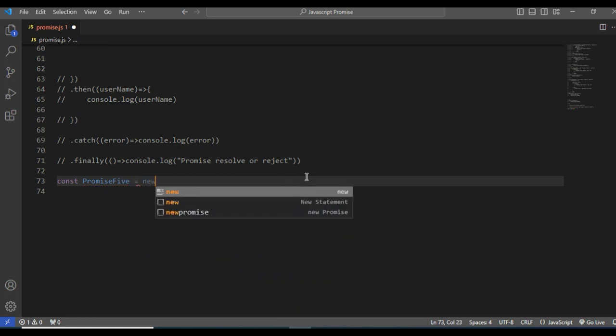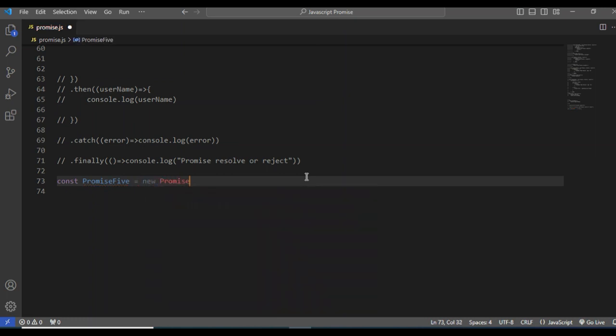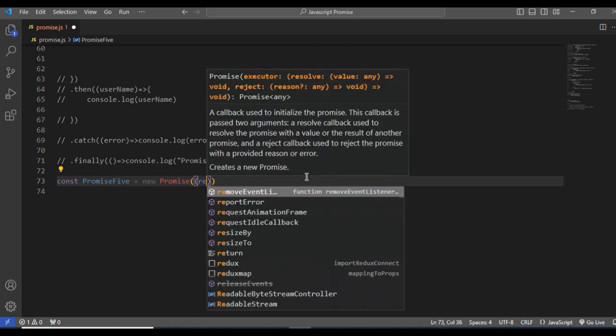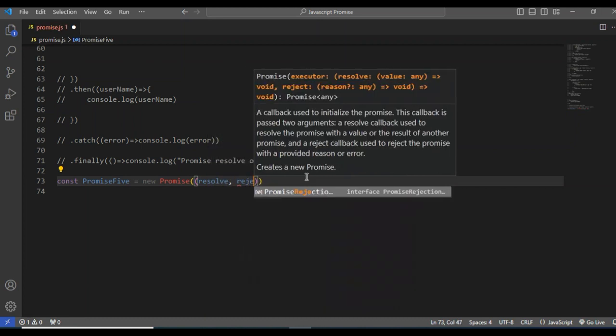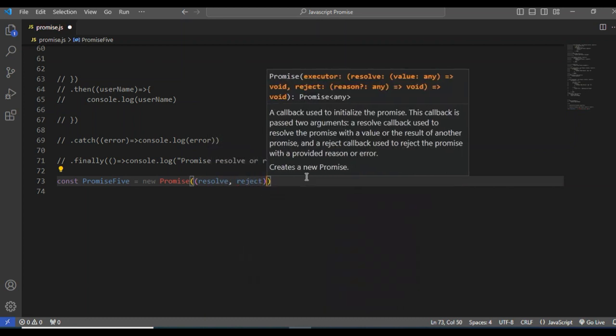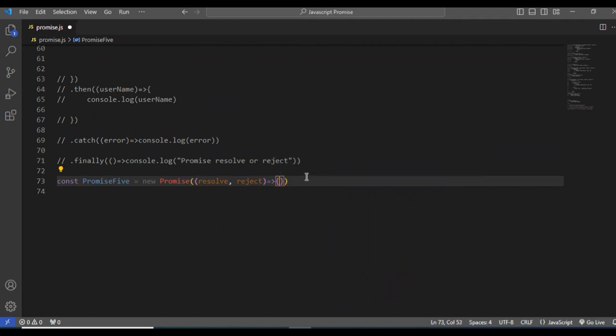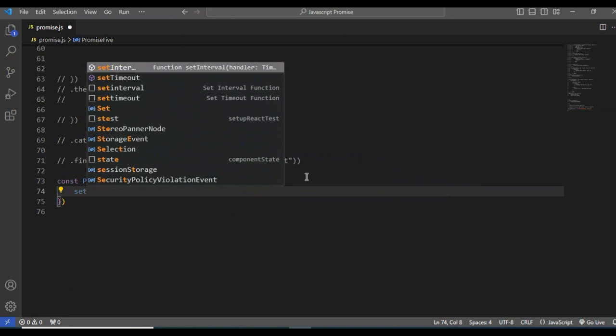We know the syntax: a promise needs an arrow function, and the function takes the parameters resolve or reject. Let me complete this arrow function, it works the same way.